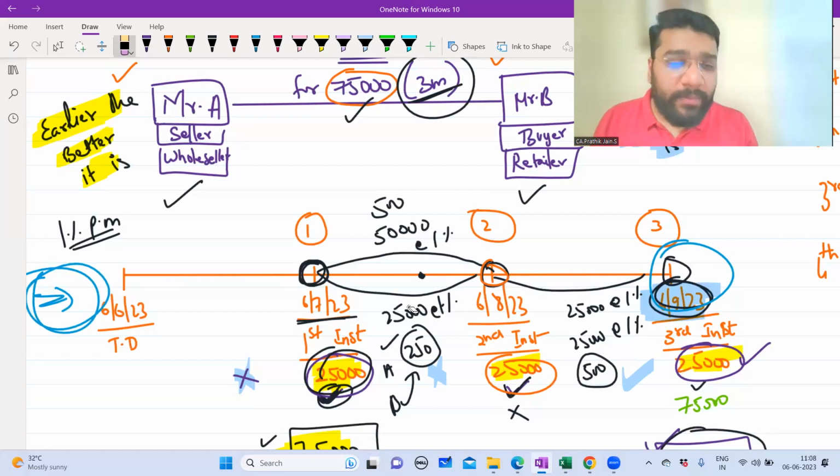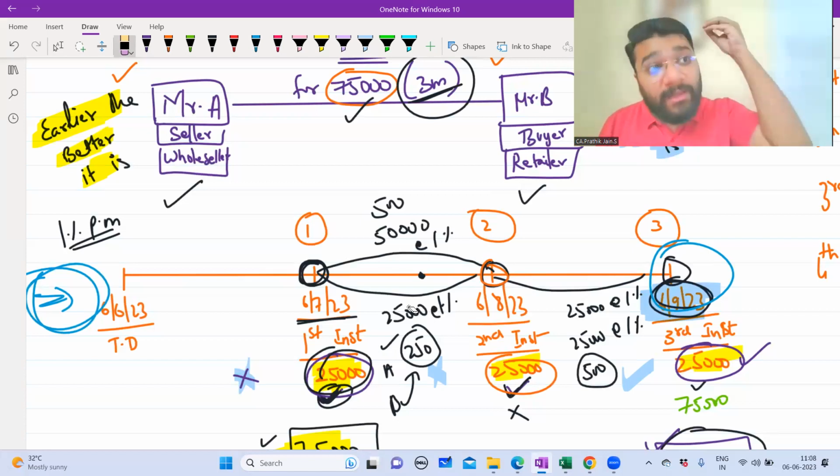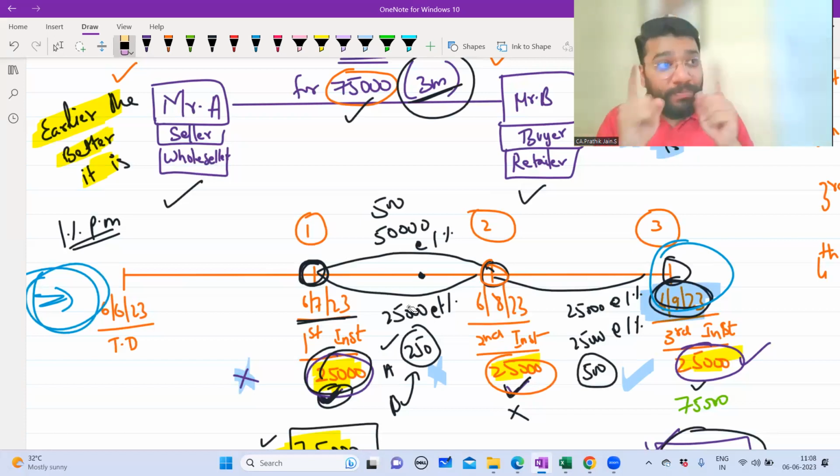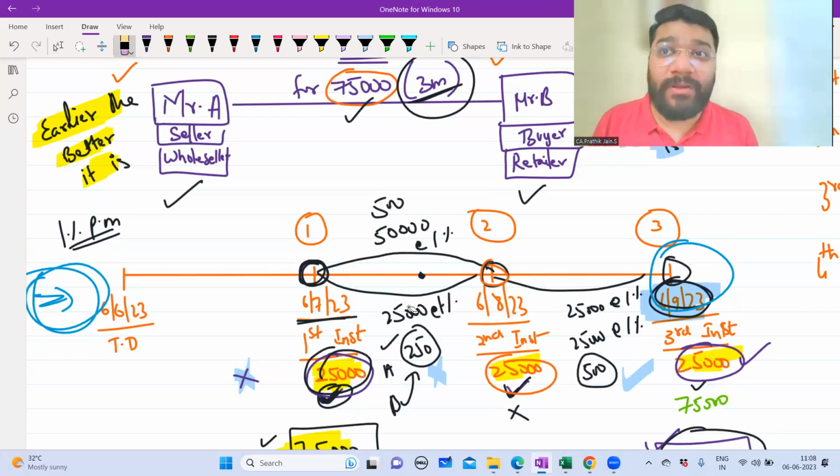Now here, 2 things you have to remember. See, Mr. A is in a business model where he has to give the goods on credit because he's a wholesaler. Wholesaler, when they give the goods to the retailer, they always give in the bulk quantity, which comes with a huge value. See, now here it is 75,000 rupees. You might feel 75,000 is chiller amount. But imagine this is not 75,000, instead it is 7.5 lakh rupees. Then 7.5 lakh rupees for a retailer to pay in one shot, don't you think it is a painful thing?